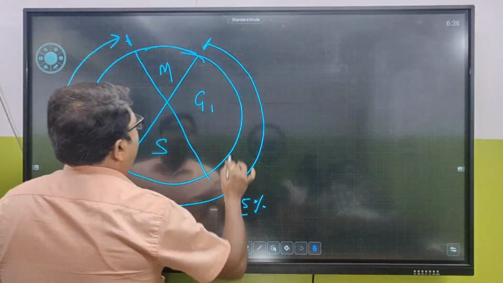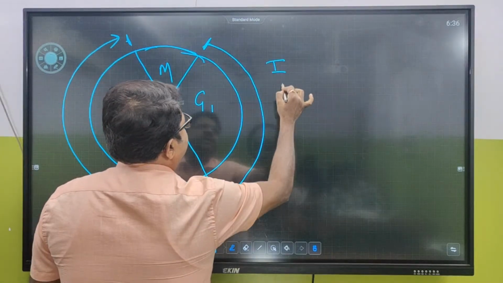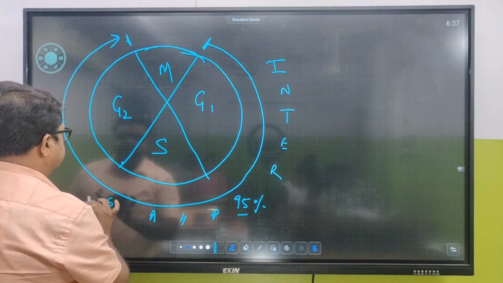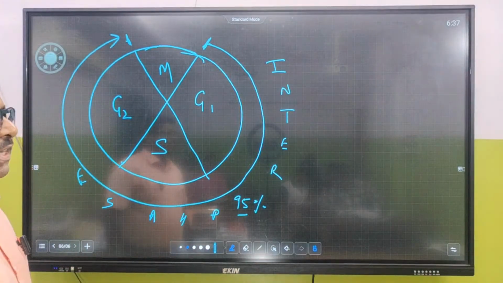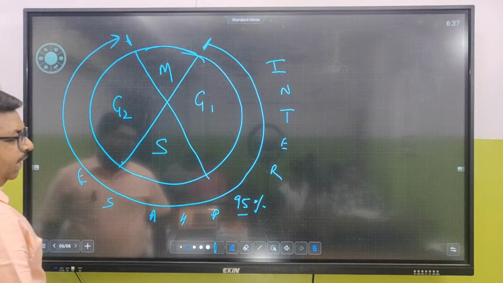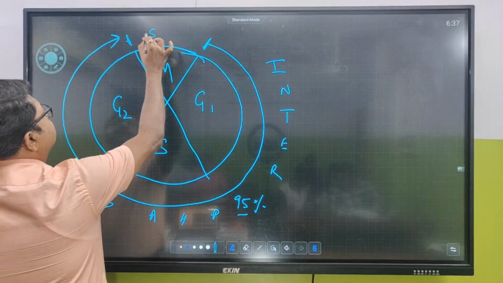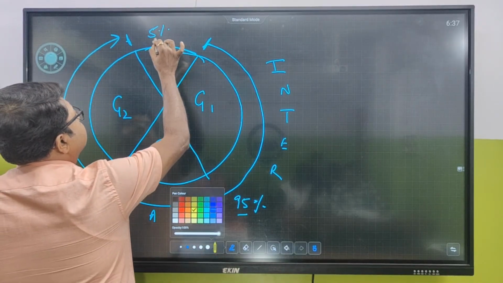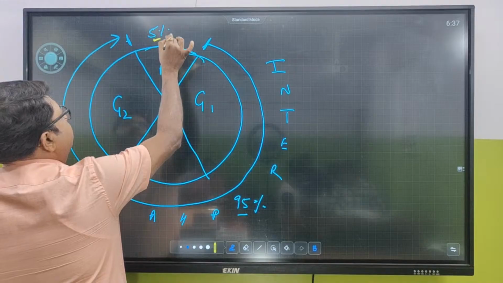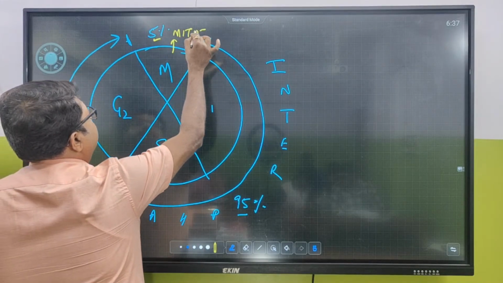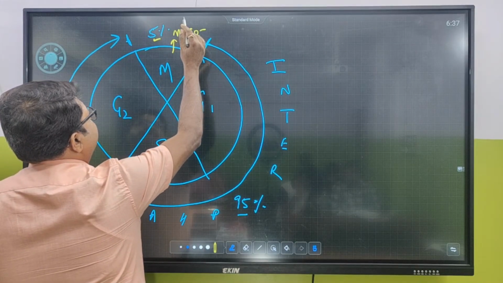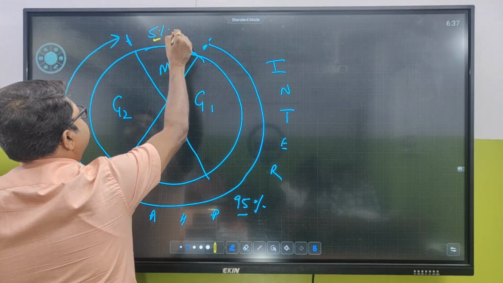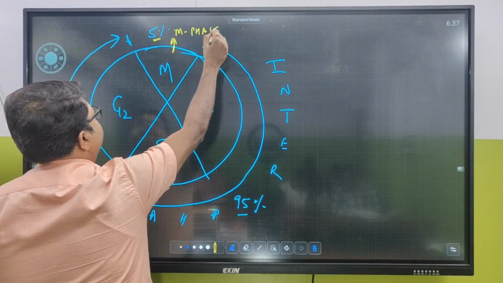95% of this whole cell cycle is interphase. And 5% of the whole cell cycle is the mitotic phase or M phase. We call it M phase. So only 5% is M phase. Is this clear?